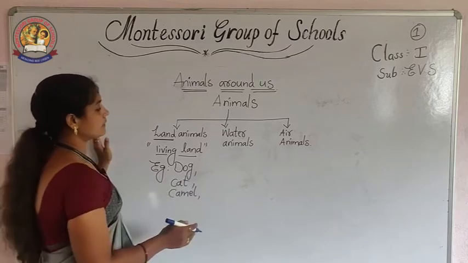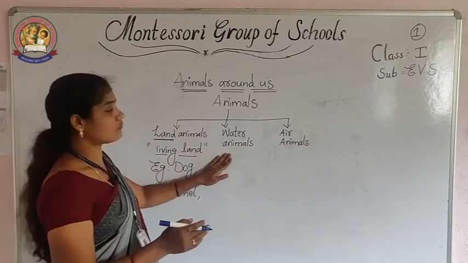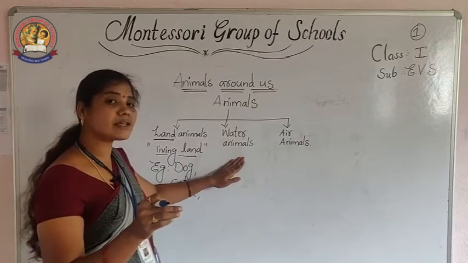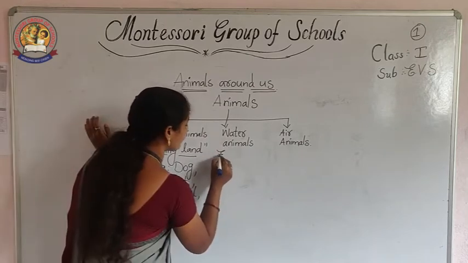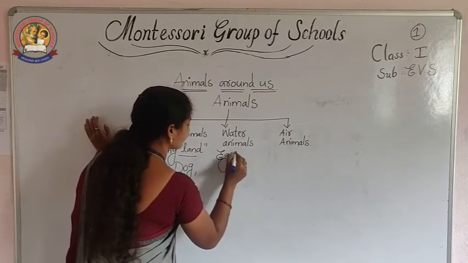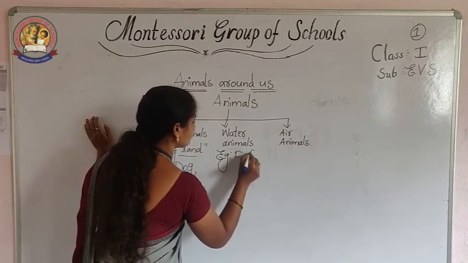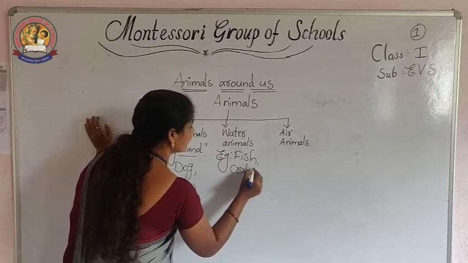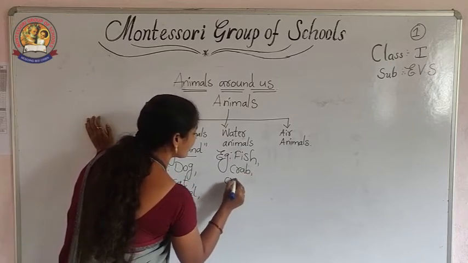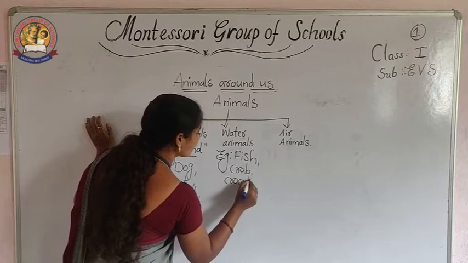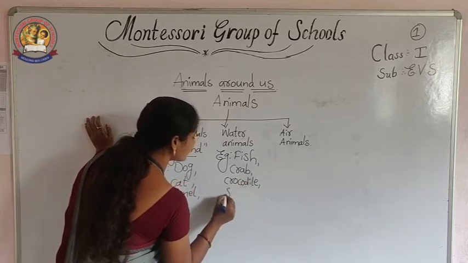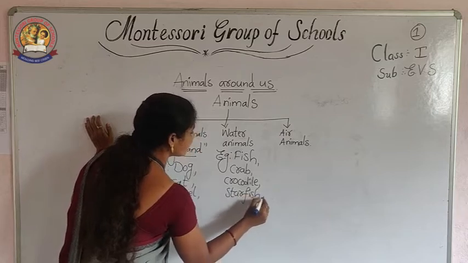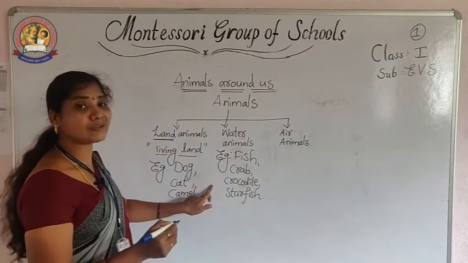Okay. Next, coming to the water animals. Water animals means the animals which are living in the water. Now tell me the examples. Fish, crab, prawns, crocodile, okay, starfish. So these are the animals living in the water.